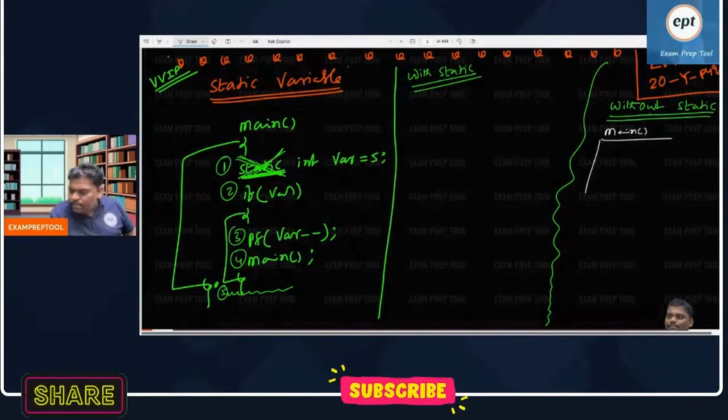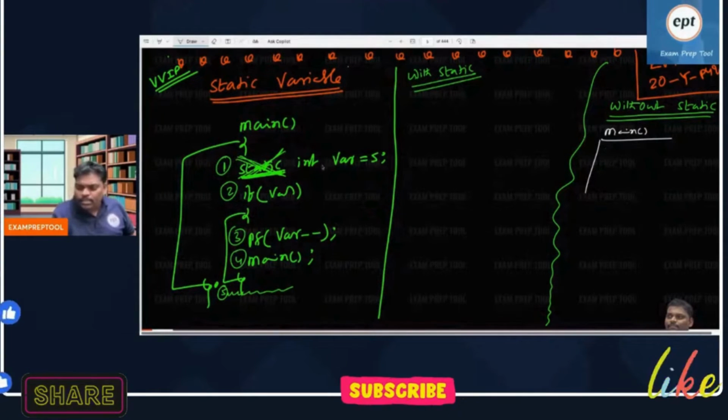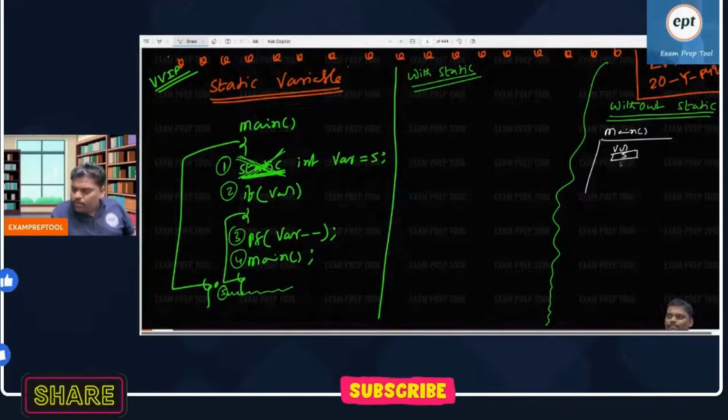There are five statements in total. I am executing without static. The main function is called. See the first line: int where is equal to 5. I think it is a declaration. Memory will be allocated for where, value is 5, address 1000. First line over.